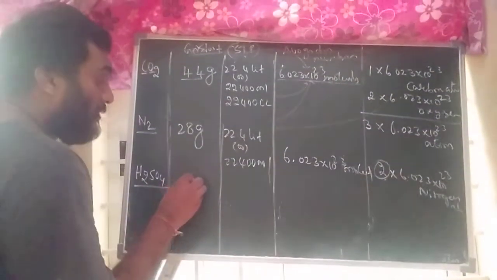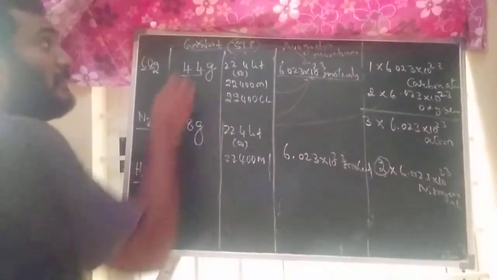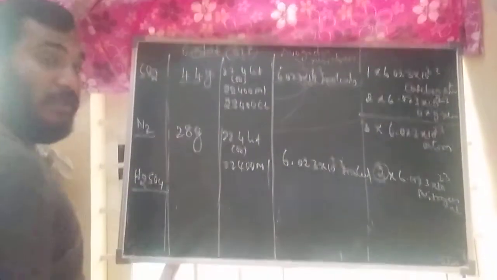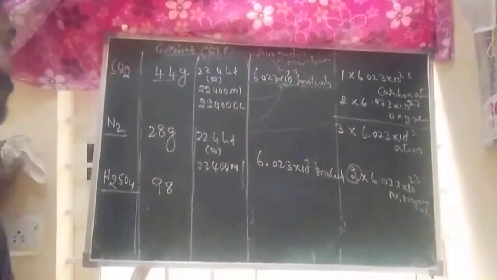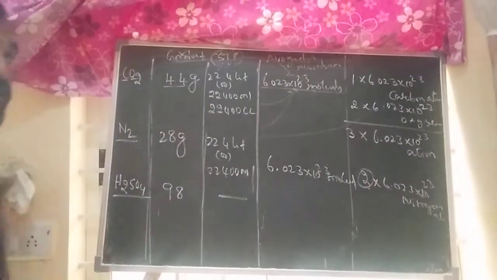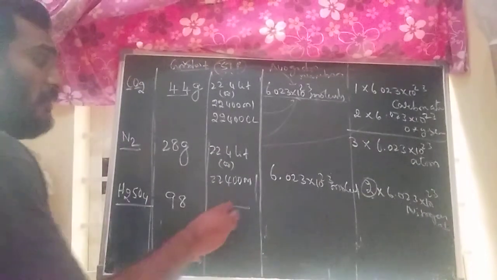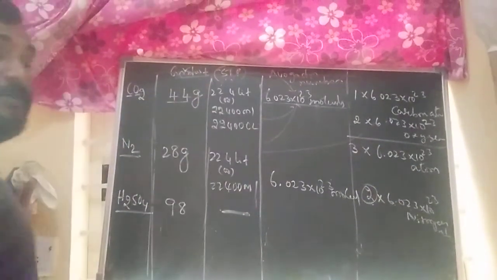Sulfuric acid is a liquid. So 1 mole of sulfuric acid contains how much gram molecular weight? In terms of gram molecular weight, 98 grams. 98 grams of sulfuric acid is called 1 mole of sulfuric acid. In terms of STP condition, we can't say, because sulfuric acid is not a gas, it is a liquid. That's why we can't explain in terms of STP condition.